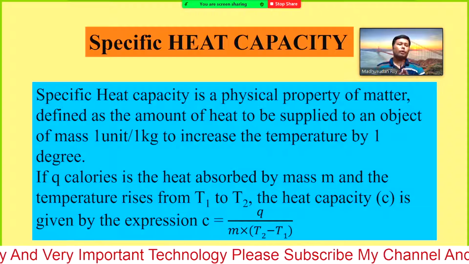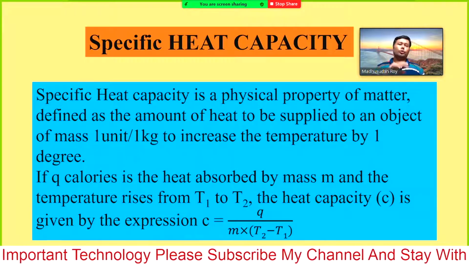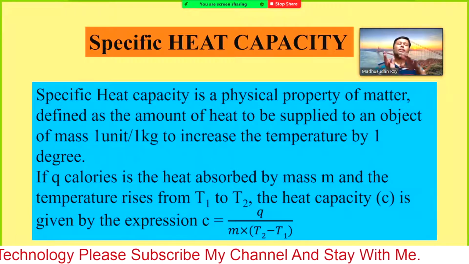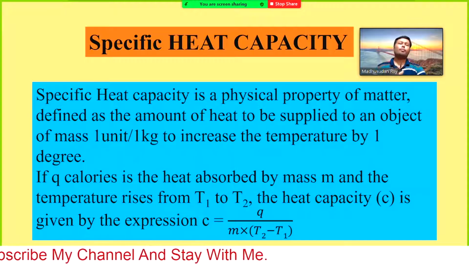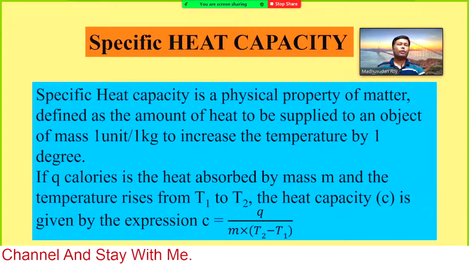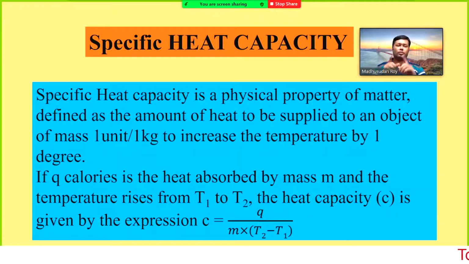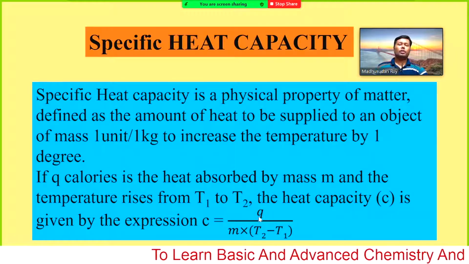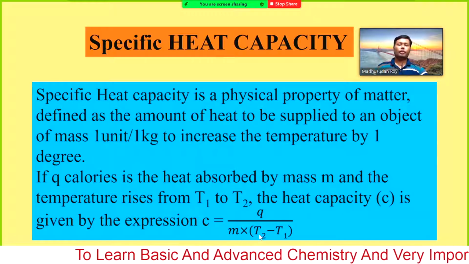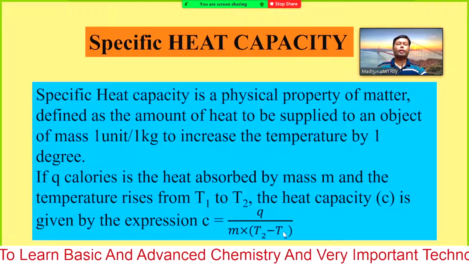If you have given some energy that raised the temperature by delta T, where the initial temperature was T1 and the final was T2, then the specific heat capacity will be the amount of heat supplied Q divided by m into delta theta, or T2 minus T1.